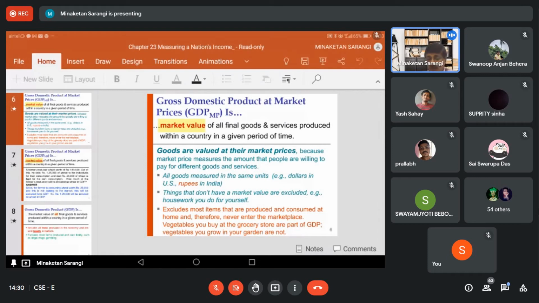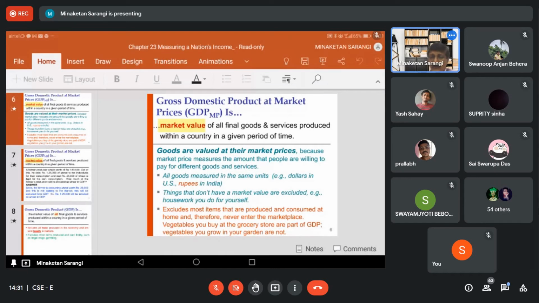I am just citing one example. Let us say you have a kitchen garden in your house. At the top of the roof, you are planting some vegetables. Assume.